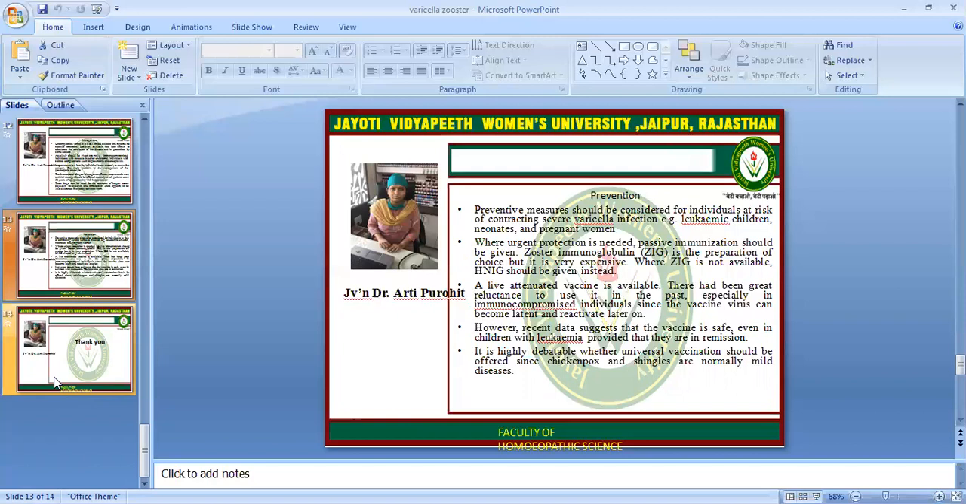A live attenuated vaccine is available. There has been great reluctance to use it in the past, especially in immunocompromised individuals, since the vaccine virus can become latent and reactivate later on. However, recent data suggests that the vaccine is safe even in children with leukemia, provided that they are in remission. It is highly debatable whether universal vaccination should be offered, since chickenpox and shingles are normally mild diseases.